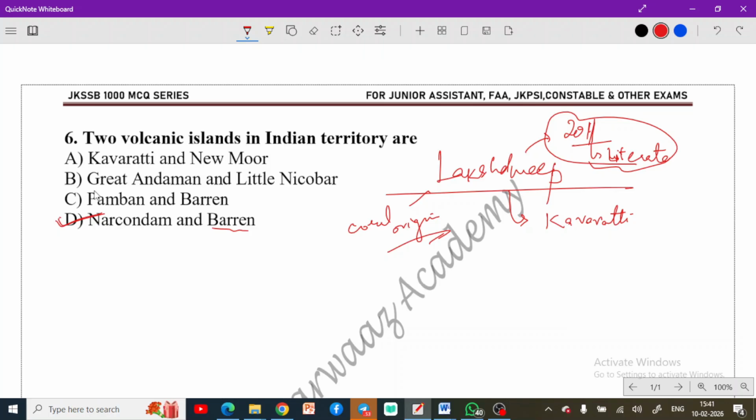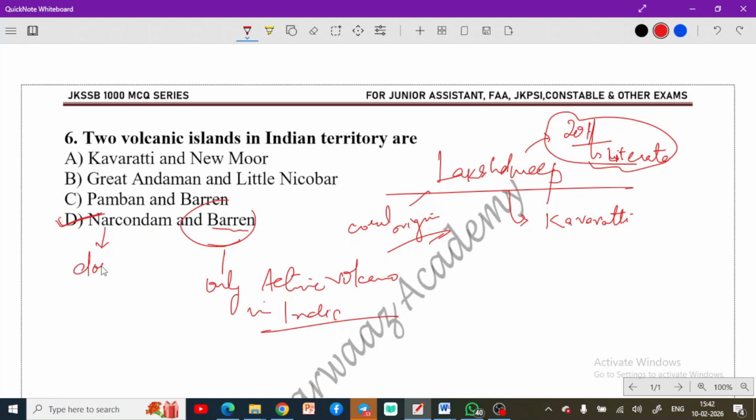If I talk about this Barren Island, this is the only active volcano in India. And trust me, this has been asked many times by JKSSB so far, and this will also come once again. So remember these facts, they are important. And if I talk about Narcondam, this is a dormant volcano. Dormant means it has not erupted since a long time, so it is actually in an inactive state. Now, moving to the next question.